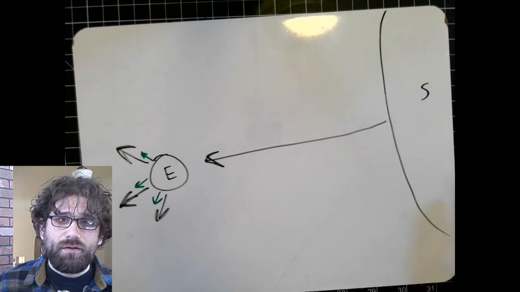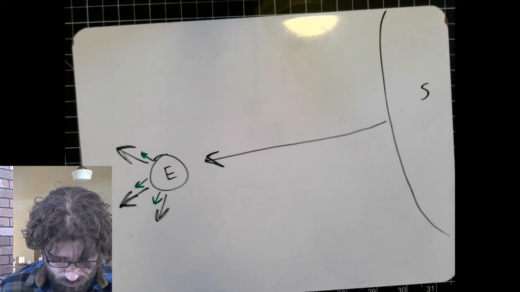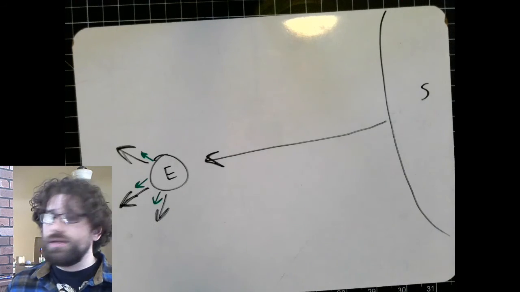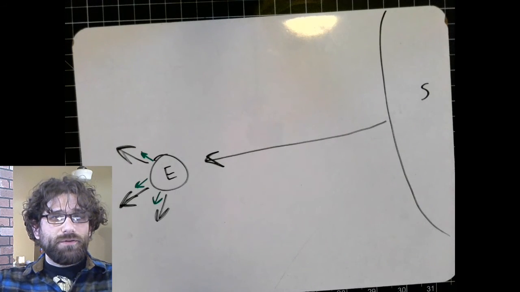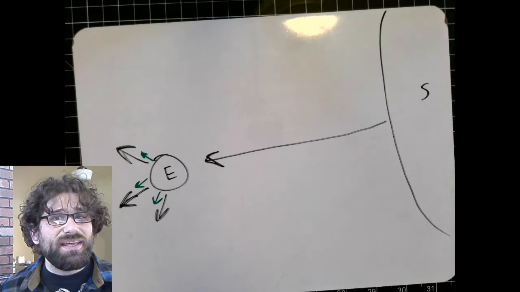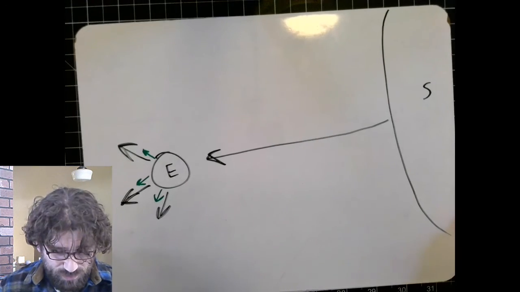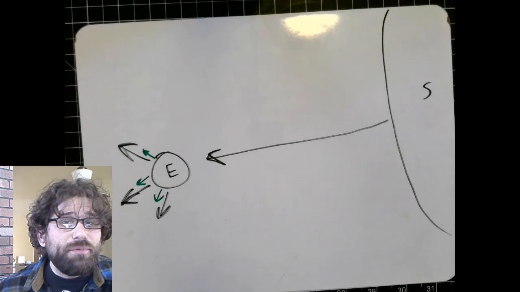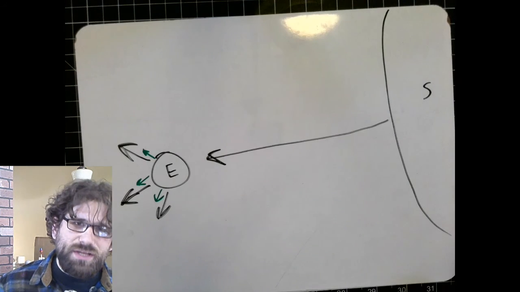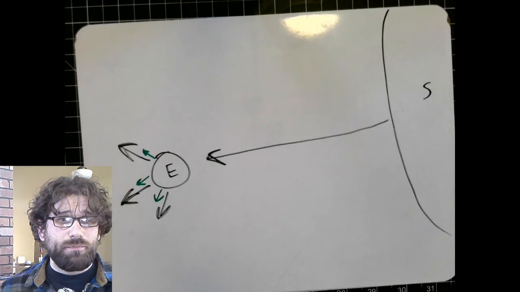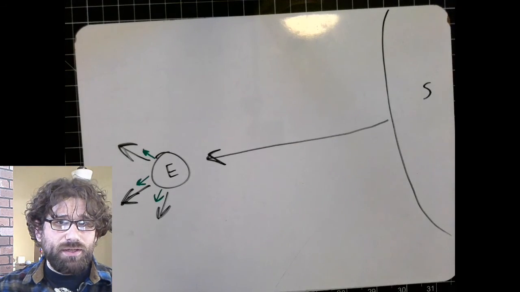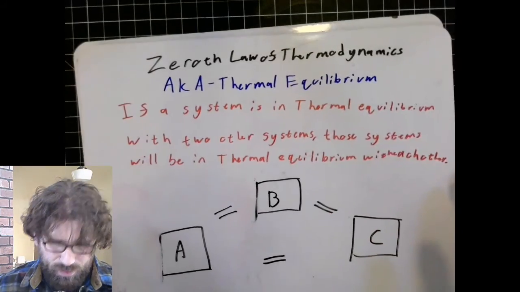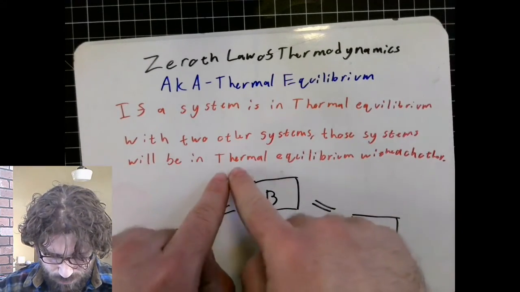Just like a scientist or an engineer could come into your house and tell you if in the dead of winter you decide, screw it, we're going to open all the windows. Well, it'd be a lot easier for that heat to escape your house. Using the zeroth law of thermodynamics, we would be able to make predictions about what temperature the inside of your house is going to reach, even with your heating system blowing at maximum capacity.